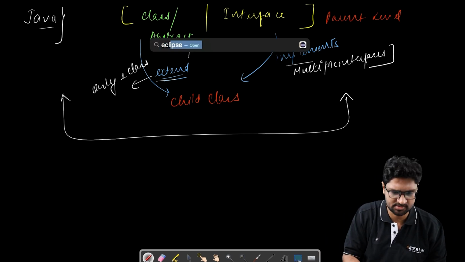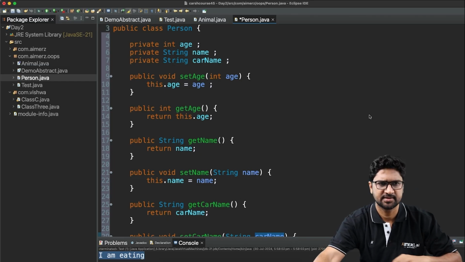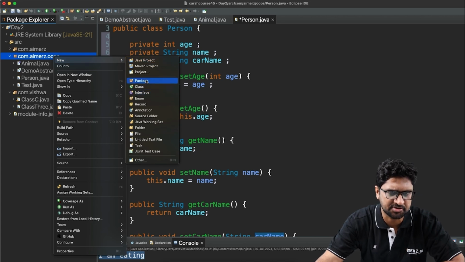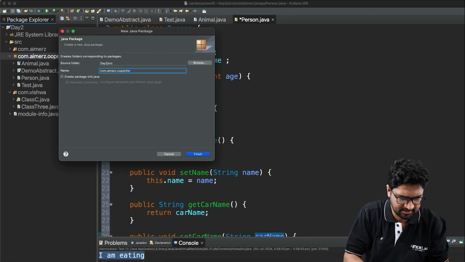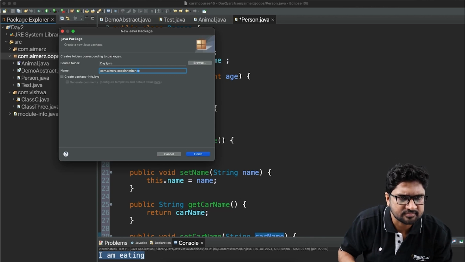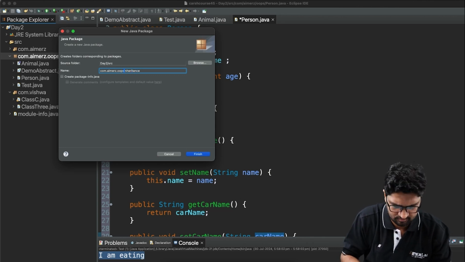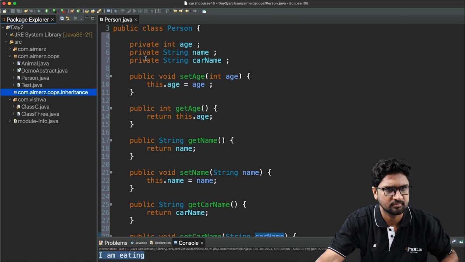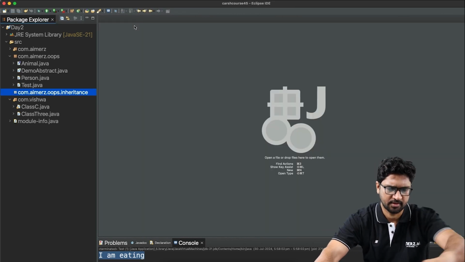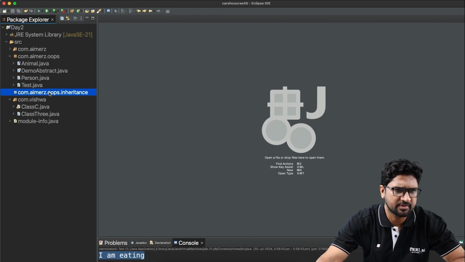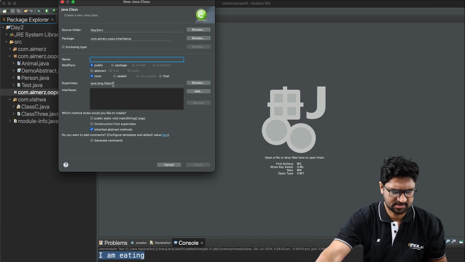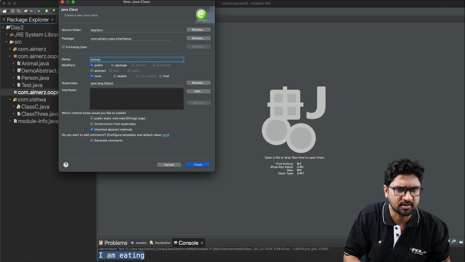So I go and open my Eclipse. Since more classes will be involved, I'll create a package called inheritance. Okay, that has been done. We'll close all the files. Now we're going to create a new class, and let me call this class the animal class.